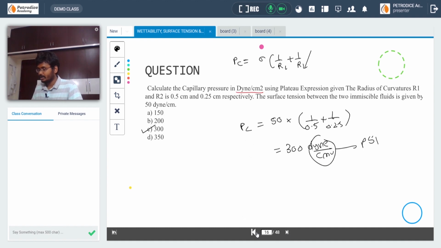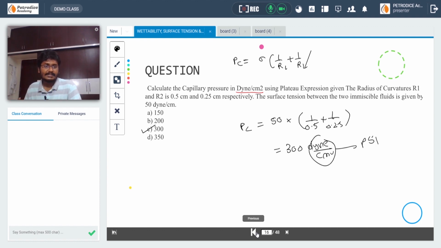Let us stop here. In this video, we tried to understand wettability, how wettability is defined, that is cos theta, and the wettability index. We have also gone through interfacial tension and surface tension. After that, we talked about capillary pressure.